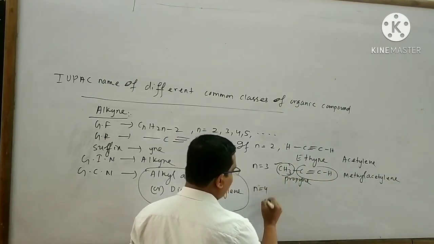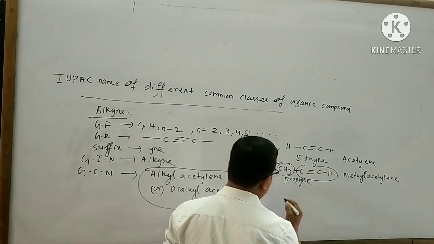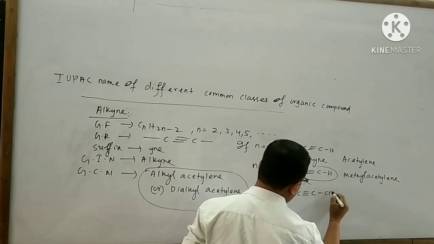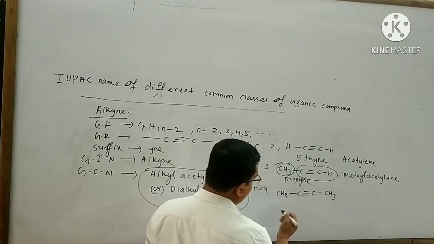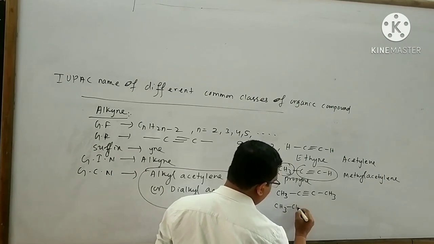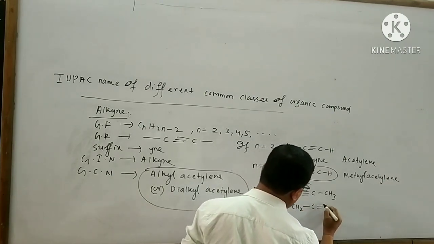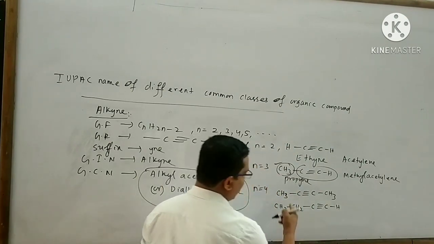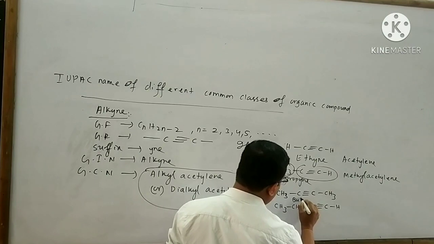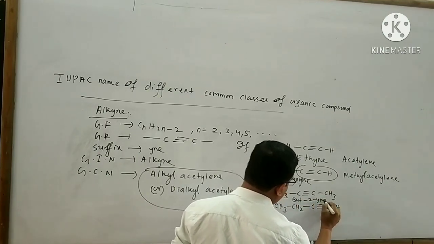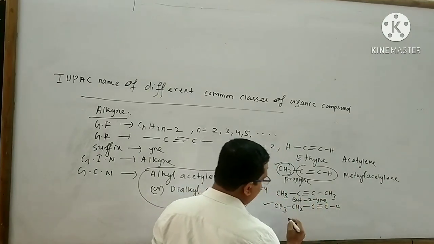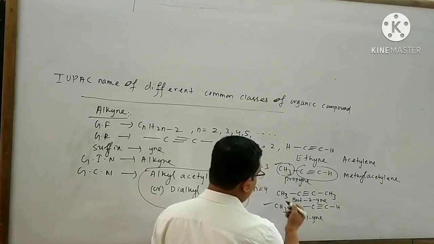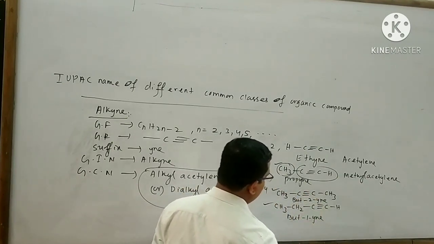If n equals 4, then the organic compound may be CH3-C≡C-CH3, or may be CH3-CH2-C≡C-H. The name of this organic compound is said to be but-2-yne. The name of this organic compound is said to be but-1-yne. Now I want to give a common name to this organic compound.